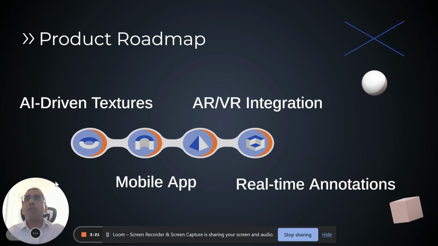In terms of our product roadmap, we have firstly AI driven textures. Secondly, we want to develop a mobile app for the designers on the go. Thirdly, we want to provide AR and VR integration. And fourthly, we'll have real time annotations as well.